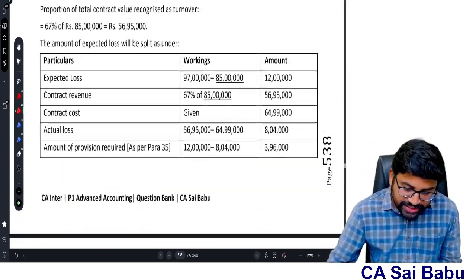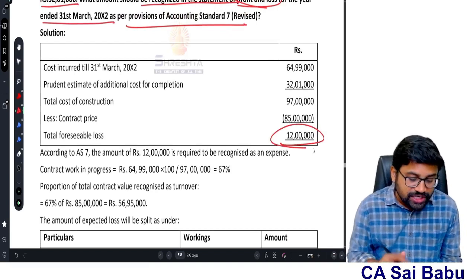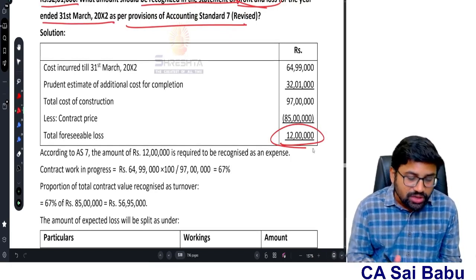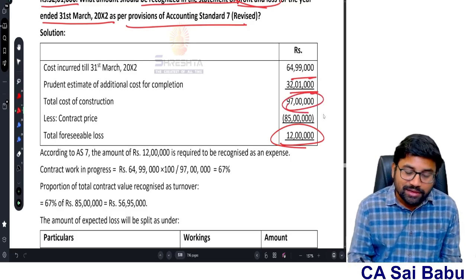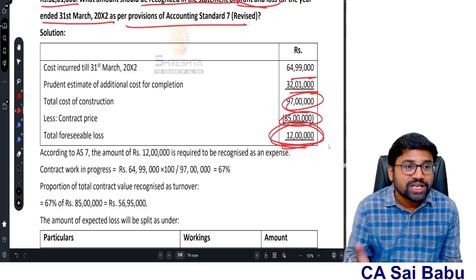If you want, you can check it, sir. See here. First, they have ascertained the foreseeable loss. That means expected loss from this contract. Overall, this contract is in loss, sir, because the cost incurred 6499, to be incurred 32,1, total 97 lakhs, sir. But the revenue is only 85, sir. So therefore, this contract is in the loss side. That is 12 lakhs is the total expected loss.